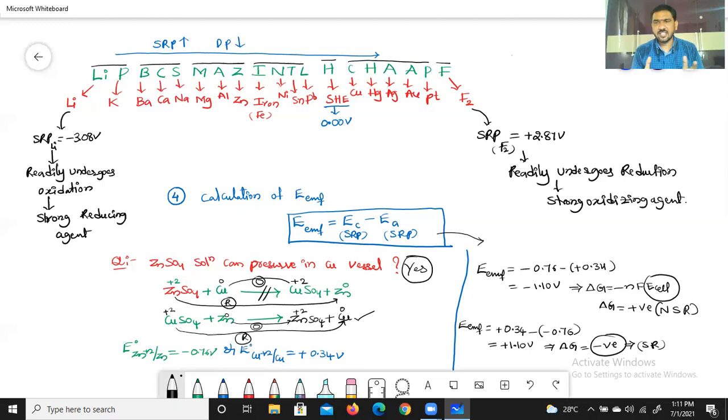That's why the reaction happens between these two, and we easily get zinc sulfate and copper. That's why we cannot preserve copper sulfate solution in a zinc vessel, but we can preserve zinc sulfate solution in a copper vessel. So this is one application of the